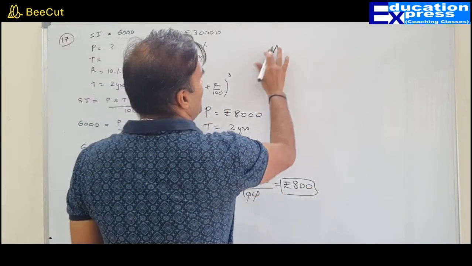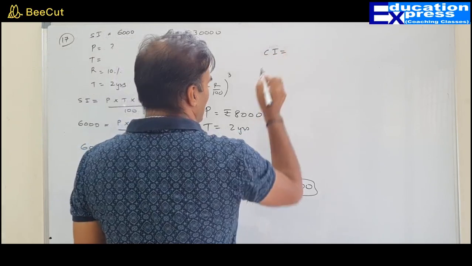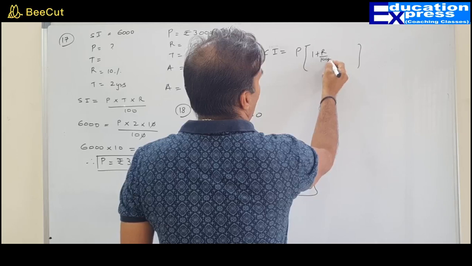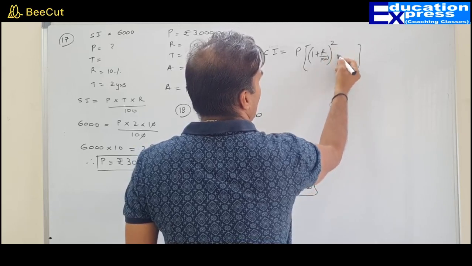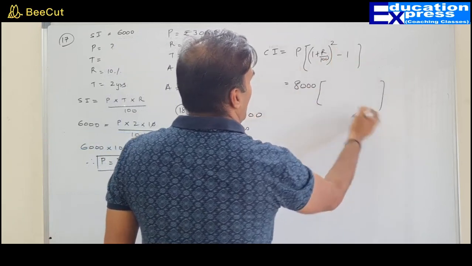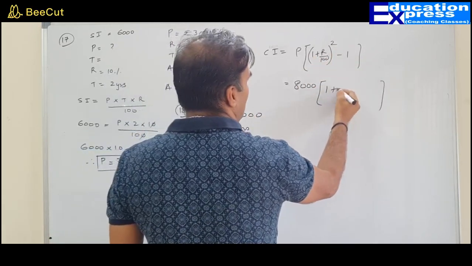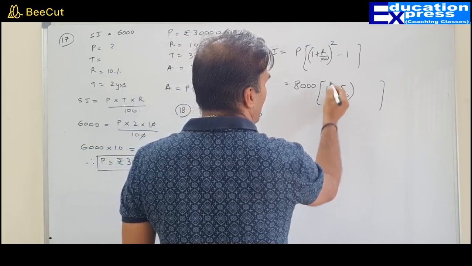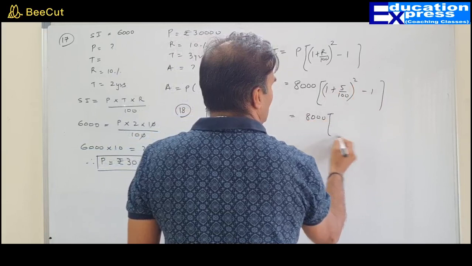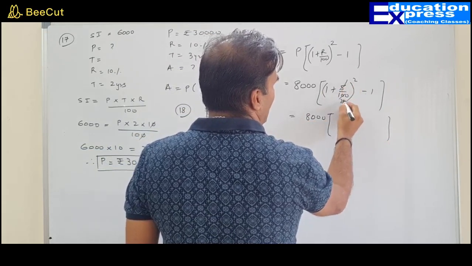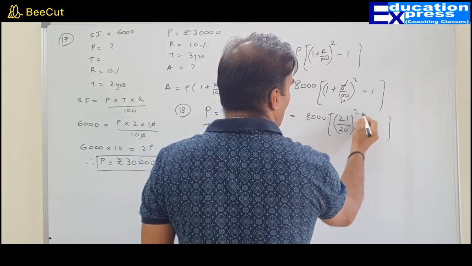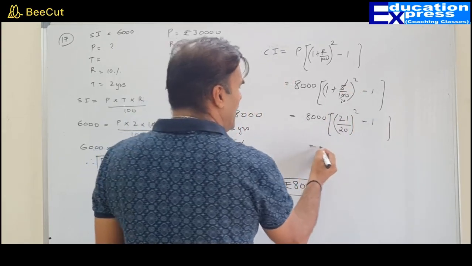What about compound interest? Say compound interest, we have a direct formula. Compound interest is P into (1 plus R upon 100) raised to N minus 1. What is the value of P? So 8,000. What about 1 plus R? 1 plus 5 upon 100, raised to 2, minus 1. So 8,000 into (1 plus 1 upon 20), that is 21 upon 20, the whole square minus 1. Can we do it any further?